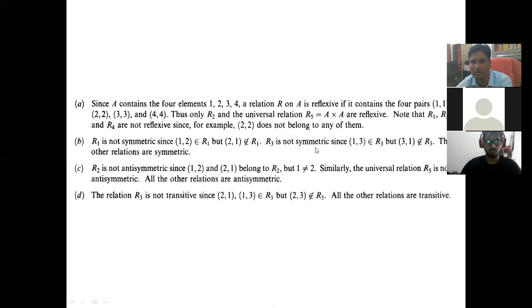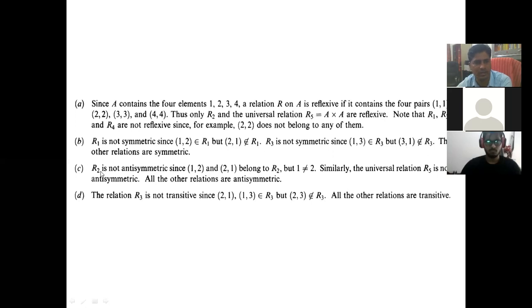Similarly, R3 is not symmetric because (1,3) belongs to R3, but (3,1) does not belong to R3. So R1 and R3 are not symmetric, but the other 3 are symmetric.